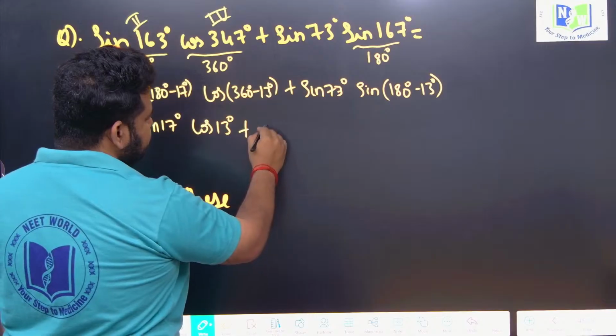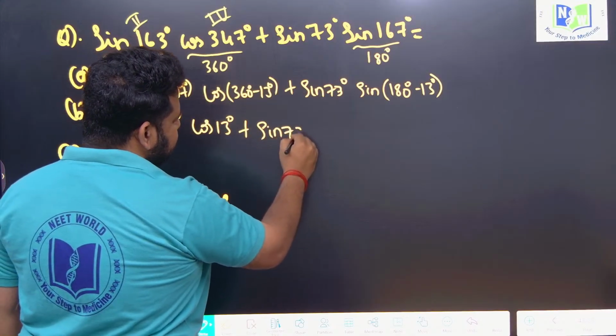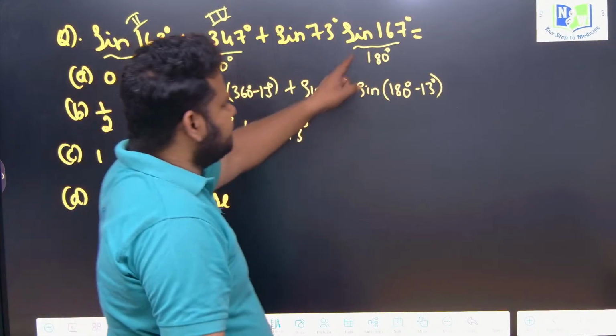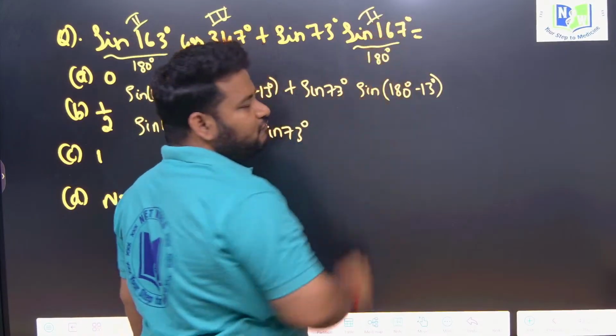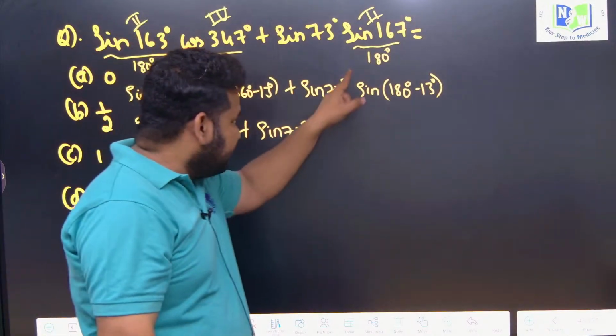What I will have here is sin 73 degree. Keep it as it is. Now look at this, sin of 167 degree. 167 degree is in which quadrant? It is in the second quadrant. In the second quadrant sin is positive, so I will have a positive value here.